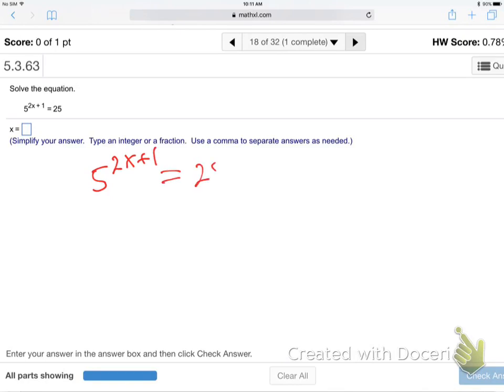5 to the 2x plus 1 is 25. Okay, so make the bases the same. That one's probably too hard to solve by observation. Make the two bases the same. So step 1, make... let me give you some method. Let me write something for you.